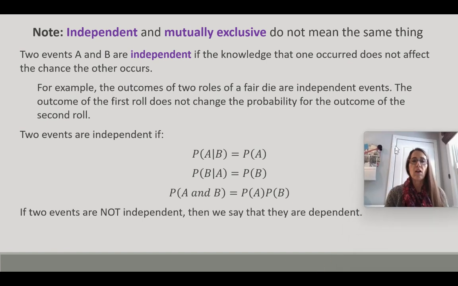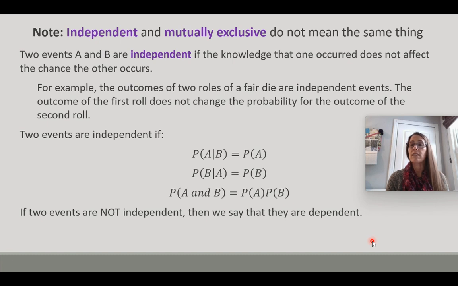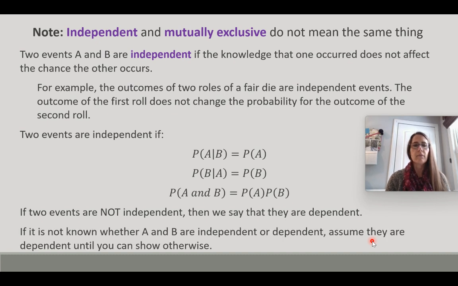So if two events are not independent, we say they are dependent. And if it's not known whether A and B are independent or dependent, we assume they are dependent until we can show otherwise.